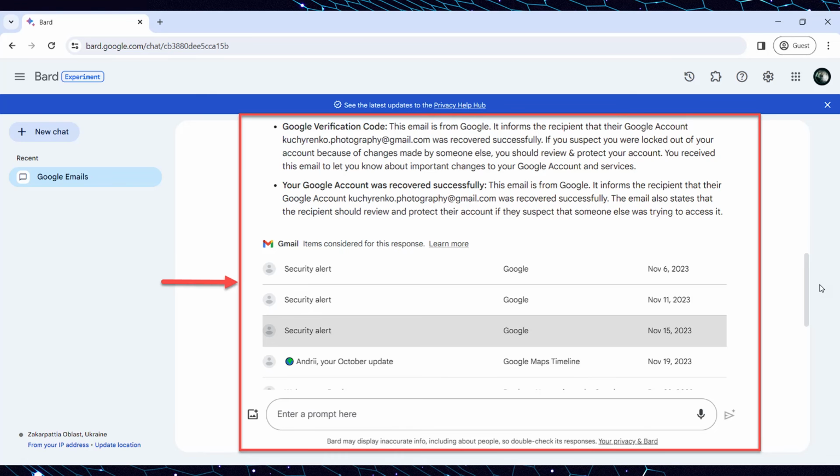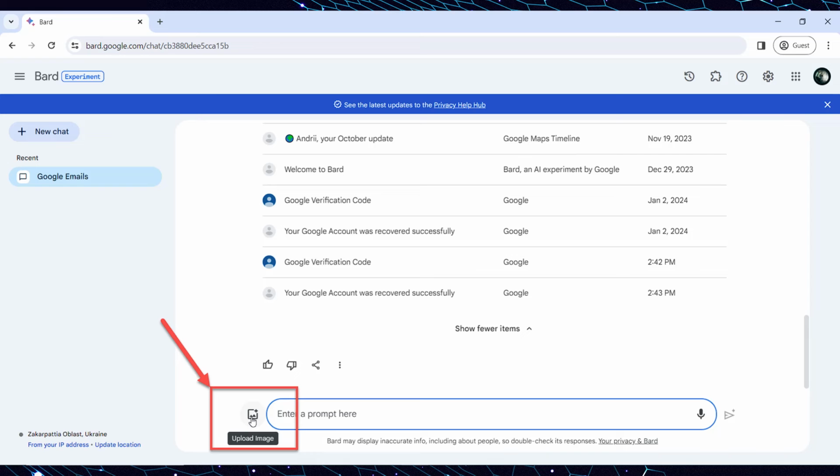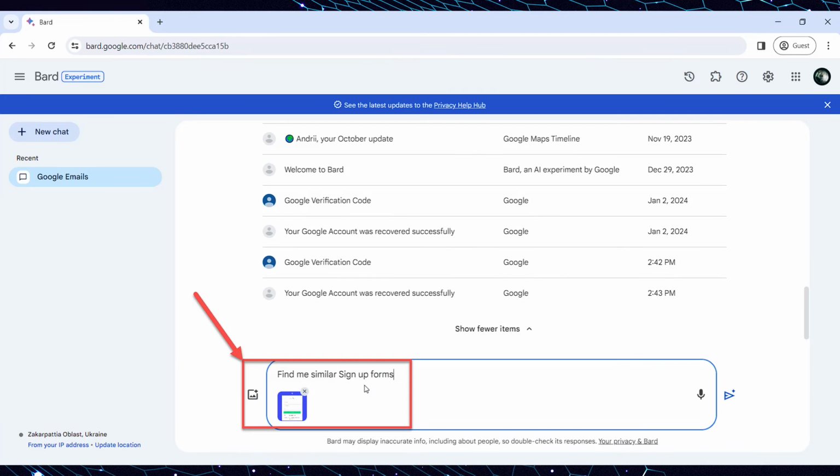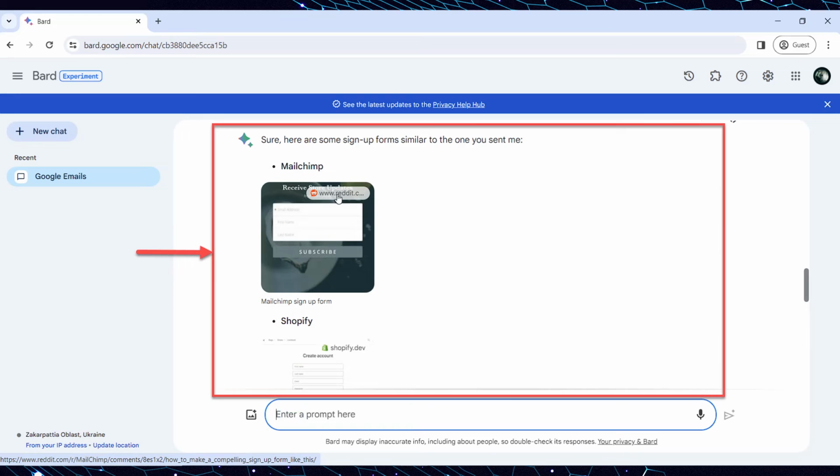Another useful functionality of Bard that you can use for software testing is the possibility to attach a photo to the prompt. Let's try to do that. Open Bard, find the Upload Image button on the left side of the Enter the Prompt Here field and attach some image, for example a sign-up form. Then add the prompt to the attachment, for example, "Find me similar sign-up forms." After submitting the prompt, Bard answers providing a list with similar sign-up forms and adding a URL for each to be able to navigate to the corresponding websites to review them.